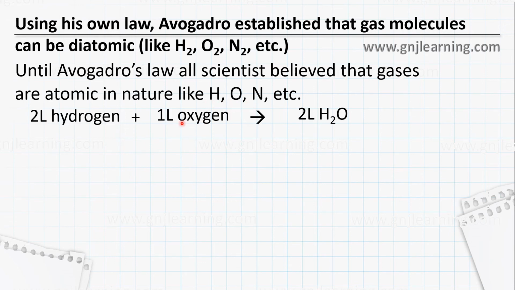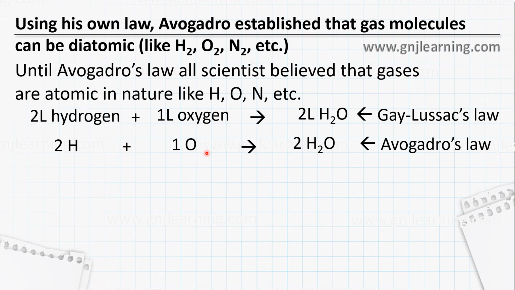Now Gay-Lussac did this experiment: 2 liters of hydrogen plus 1 liter of oxygen gave 2 liters of water. This is Gay-Lussac's law. Now, according to the atomic view, what would it be? 2H plus 1O giving 2H2O.